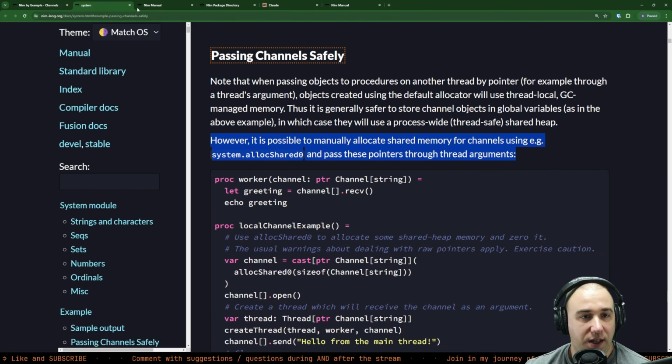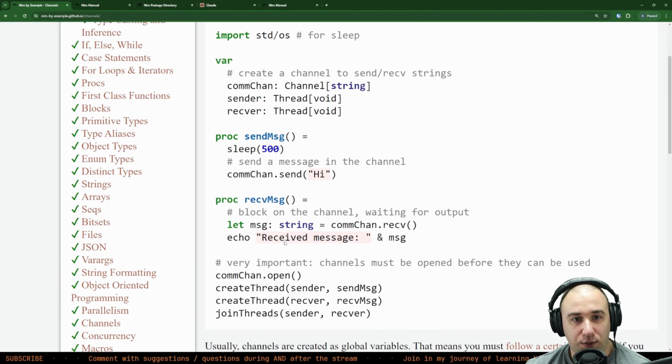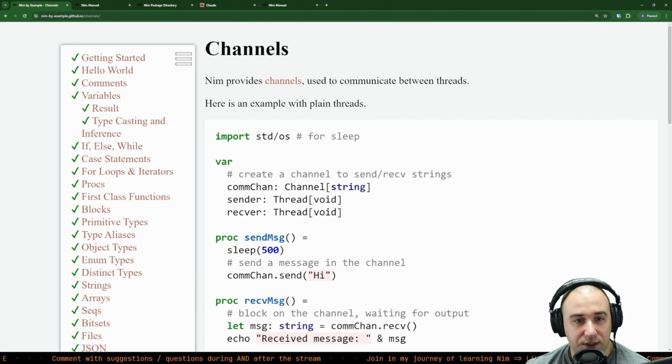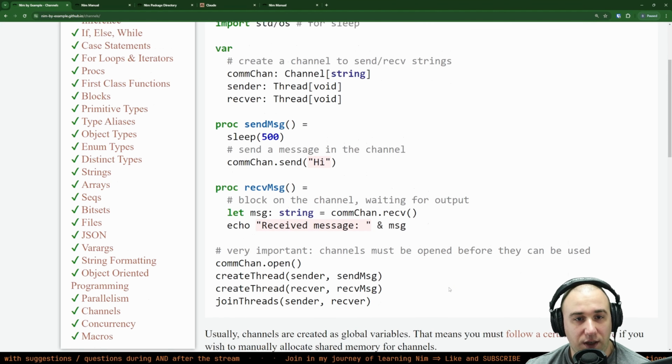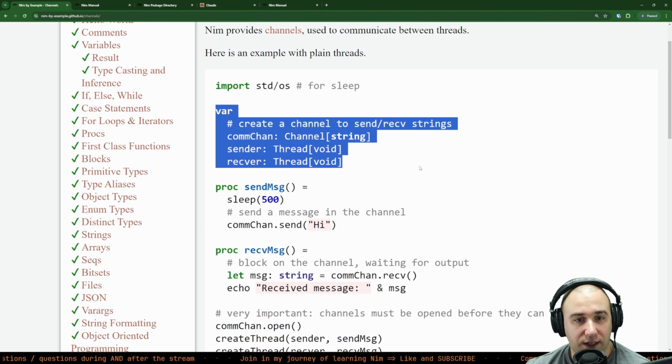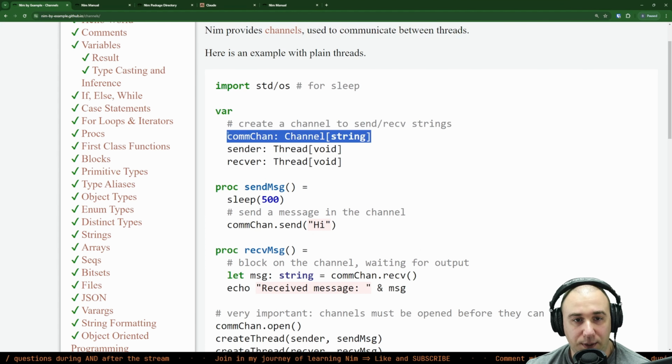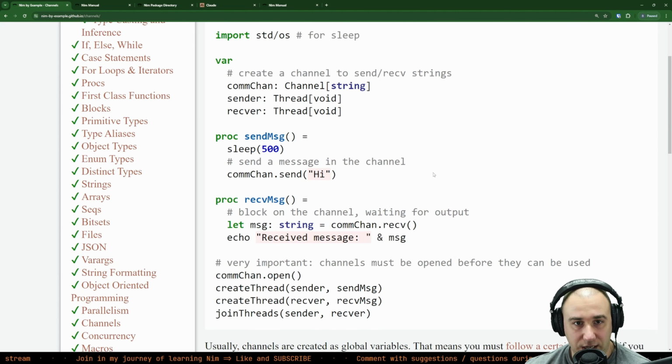No thank you, I'm not at that level yet. But basically, this is one of the main files that actually starts the threads. So here we can create a channel all the way up here, not somewhere within some kind of procedure where it would get garbage collected after the procedure finishes.